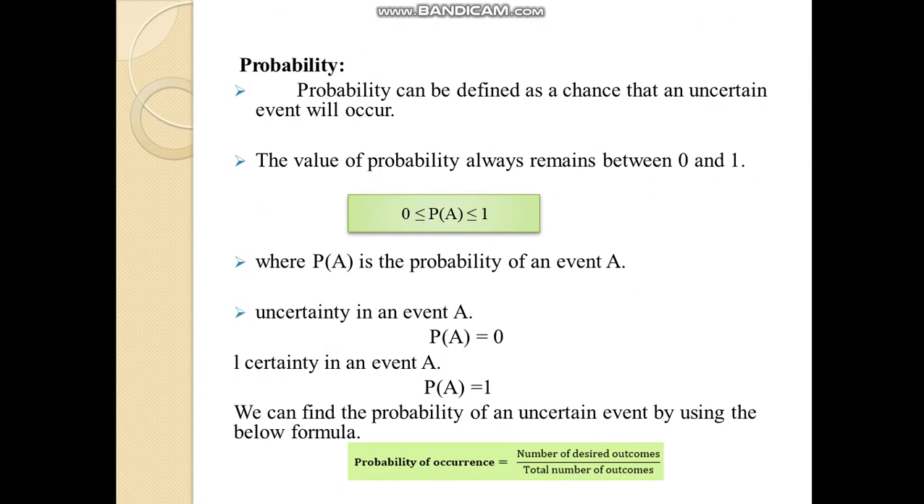Probability. Probability can be defined as the chance that an uncertain event will occur. The value of probability is always between 0 and 1, that is, 0 ≤ P(A) ≤ 1, where P(A) is the probability of event A. If the event A is impossible, then P(A) = 0. When the event A is certain, then P(A) = 1. We can find the probability of an uncertain event by using the formula: probability of occurrence is equal to the number of desired outcomes divided by the total number of outcomes.